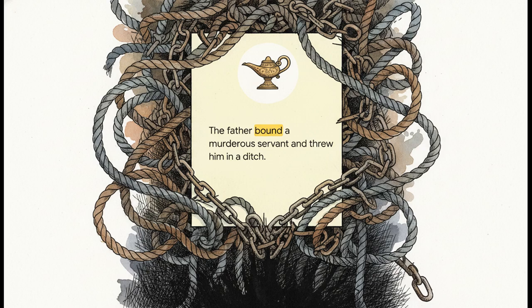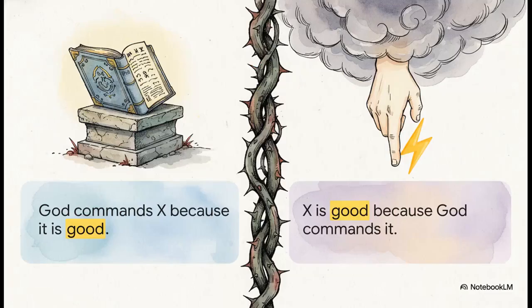Euthyphro's father had actually captured a servant who had killed another servant. He bound the man and threw him in a ditch while going to get help, but the servant died in the ditch. Socrates takes this incredibly intense situation and leverages it to ask Euthyphro for a rock-solid, foolproof definition of what piety and goodness actually are. And this is where Socrates springs the trap.